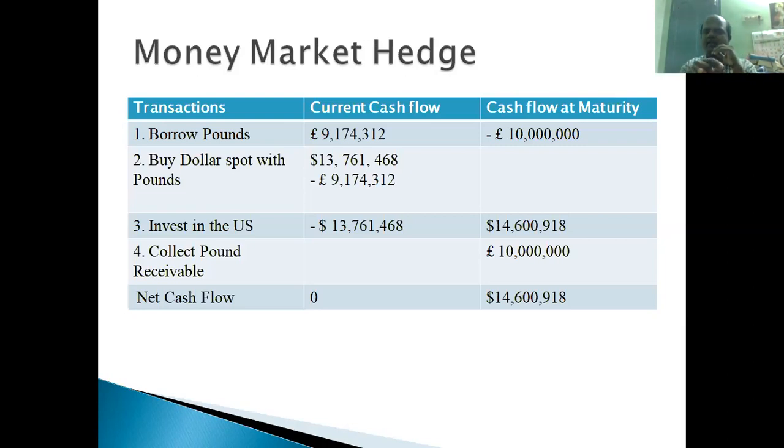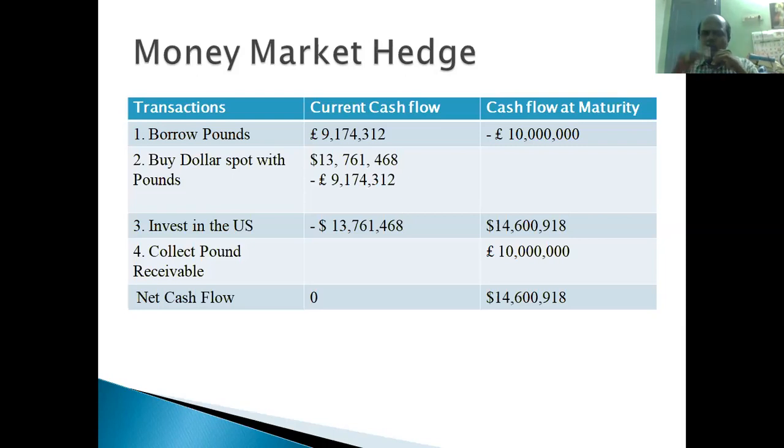So the first row is written as minus 10 million pounds, right? This fourth row is written as positive, plus 10 million pounds. The first row is written as minus 10 million pounds. Both are getting cancelled, right? Now what happens? The $13.7 million we invested in the US money market, with the interest rate of 6.1% per annum, will give them $14,600,918, right? That is written in the third row, right?